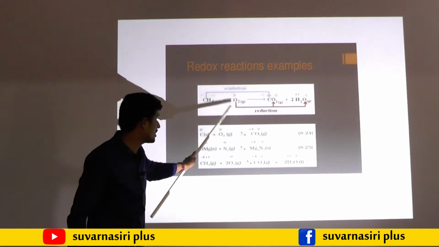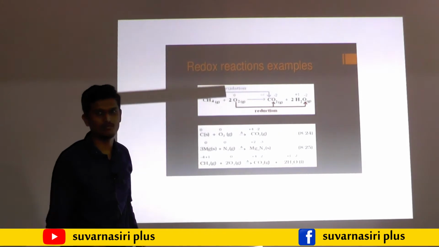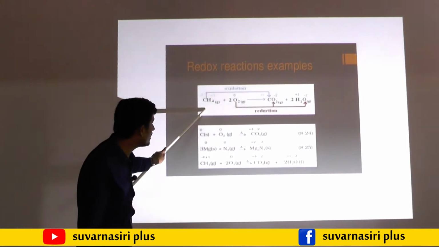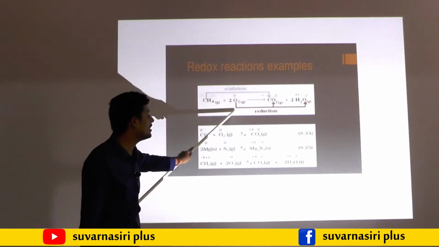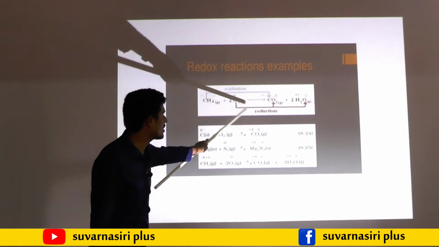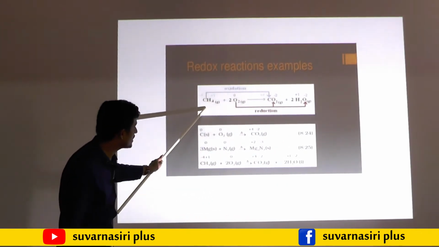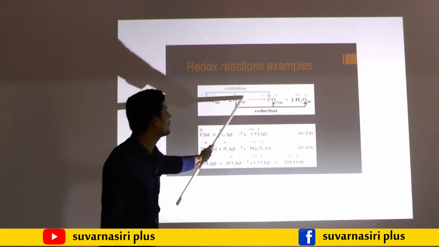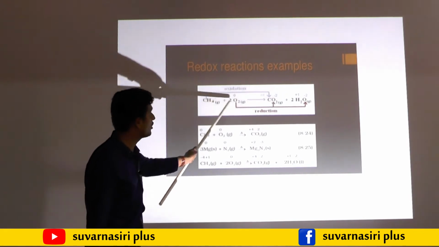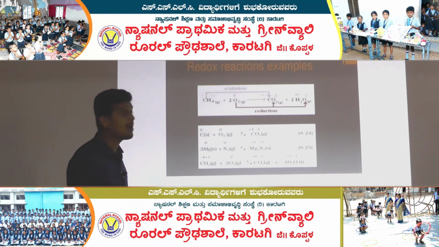You may observe one thing here: the methane combustion reaction. This one you studied in your carbon and its compounds chapter, the combustion reaction, the first chemical property of carbon. Methane reacts with oxygen and forms carbon dioxide and water. So CH4 is there. When it moves to the product side, there is a removal of hydrogen. In the place of hydrogen, oxygen came.